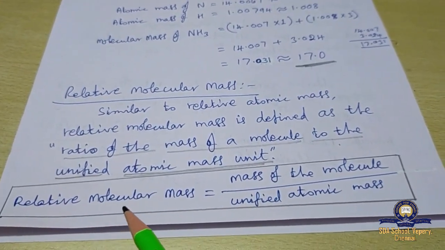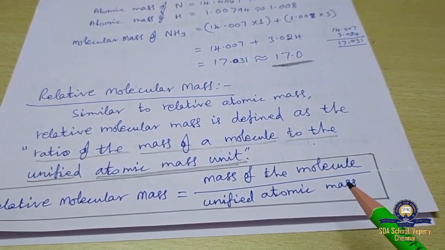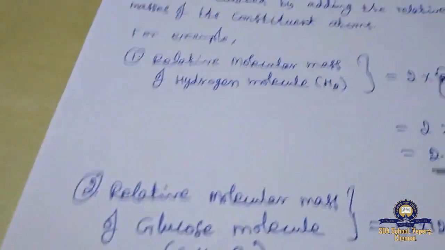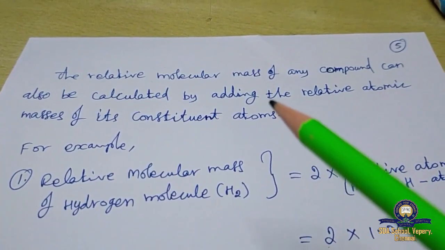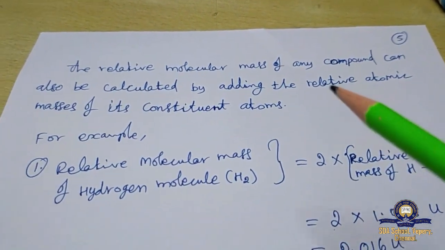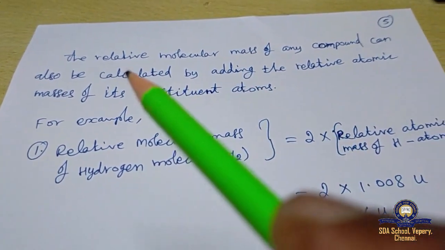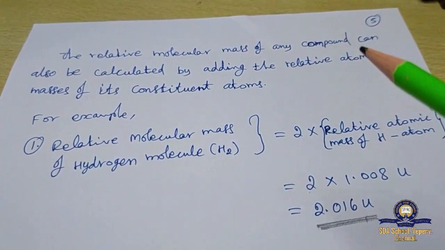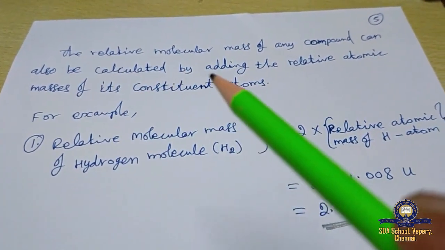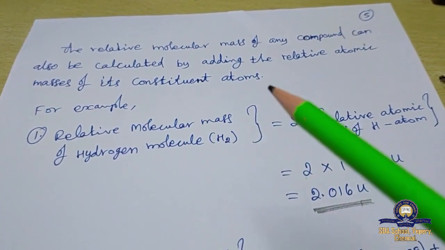So the formula: relative molecular mass equals the mass of the molecule divided by the unified atomic mass. The relative molecular mass of any compound can also be calculated by adding the relative atomic masses of its constituent atoms.